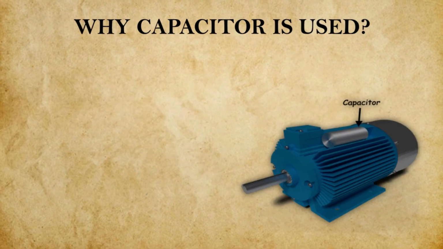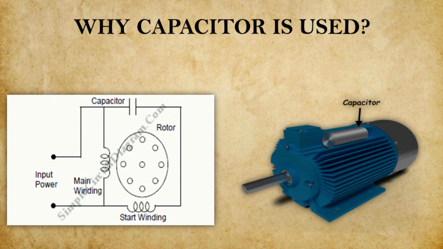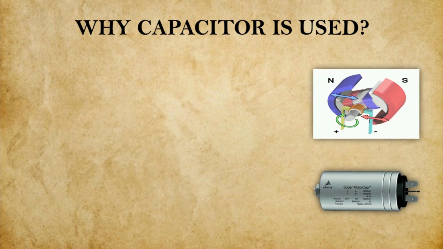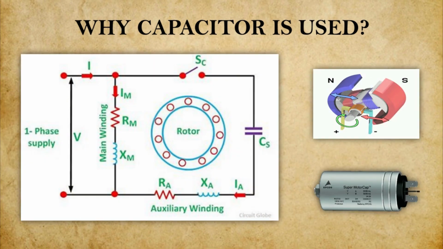Generally, three-phase induction motors are self-starting, but single-phase induction motors are not self-starting because they have zero torque at the starting. So to generate the torque at the rotor, a capacitor is used. The capacitor is connected to the auxiliary winding, that is the starting winding of the induction motor. And how it works, let's discuss. There are two windings in the induction motor. First is the main winding and another one is the starting winding. At the initial stage, the rotor has zero torque. So there will be no self-starting in the single-phase induction motor.